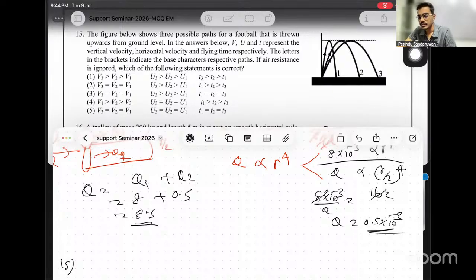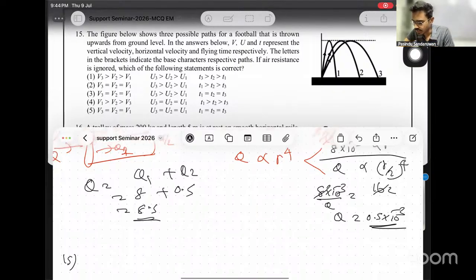You can clearly see their angles are different, and you can clearly see their ranges are different. Then get two equations, for the angle and the height, and the range.